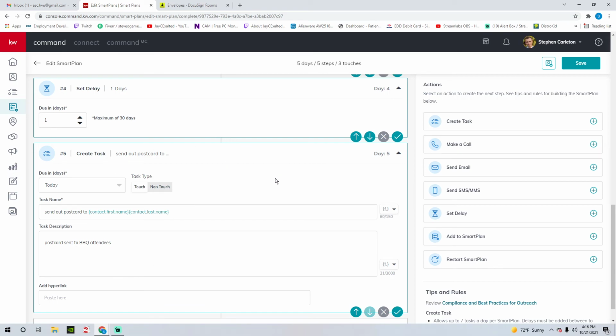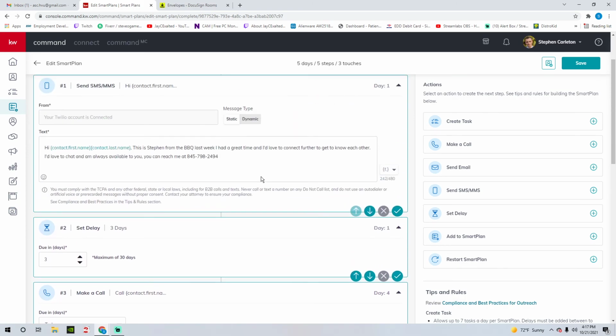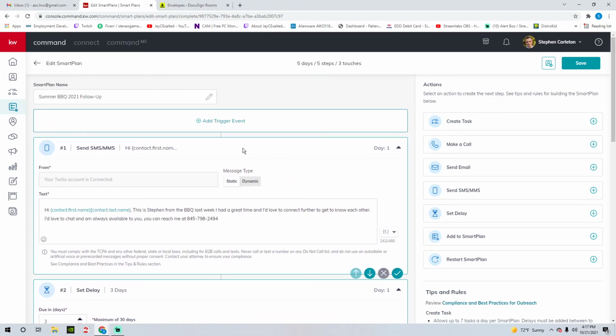So as you guys can see, this is really a valuable tool to make sure that you're doing everything that's possible to keep in touch with the people you're interacting with on a daily basis, whether it's your kid's recital, a concert, a bowling tournament, whatever it might be. You want to make sure that you're staying organized and that you are doing your best to increase your relationship with these people.